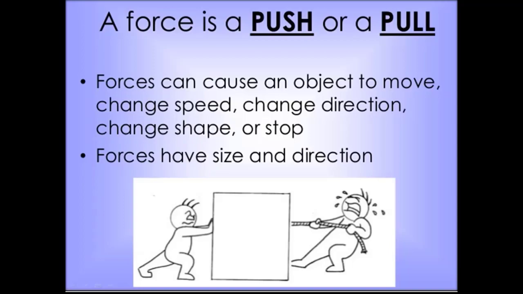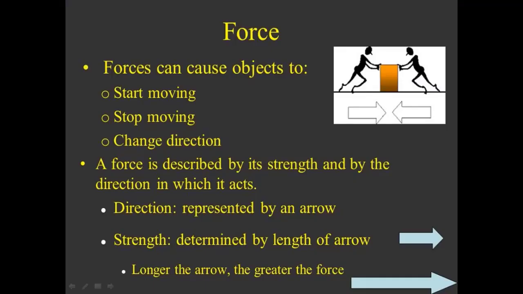You can see from this picture. In other words, the direction is represented by an arrow and the strength is determined by the length of the arrow. That is, if the arrow is small, the strength is weak, and if the arrow is longer, it means it has a greater force. So these are the things we talk about regarding force.